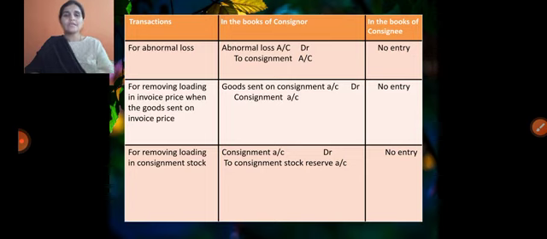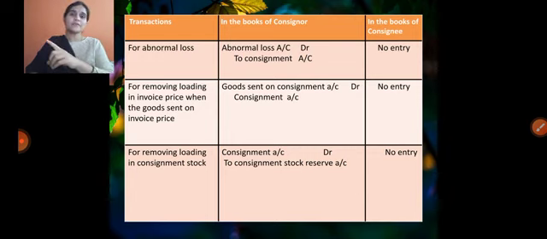So loading we need to remove; again we need to cancel that entry. We need to write it on the opposite side of the consignment. Let's say 15,000 we are writing at the invoice price in the consignment account debit to goods sent on consignment at the beginning entry.